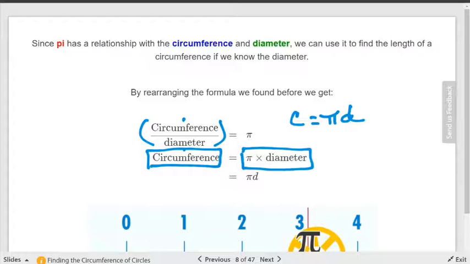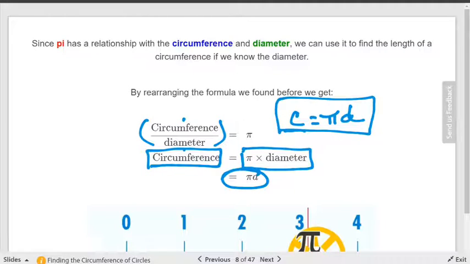So, circumference is then equal to pi times the diameter. And remember that if you have two letters side by side, what operation does that always indicate? Do you remember? Multiplication. Multiplication is the only operation that requires no symbol at all. We were always using that in our area formulas, because it's the most common operation, and so it's the only one we can do that with. Everything else we have to have an operation symbol. Okay? All right.